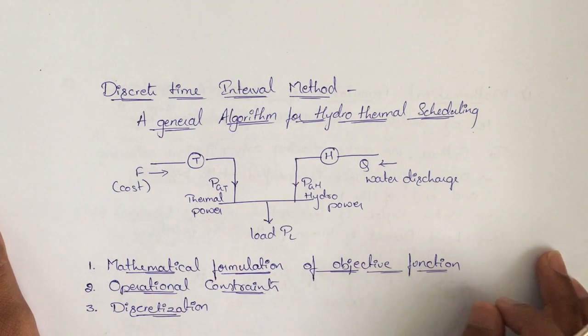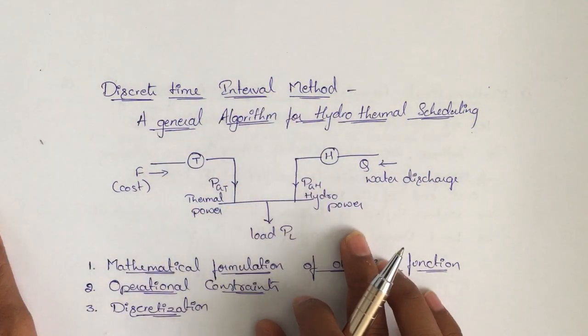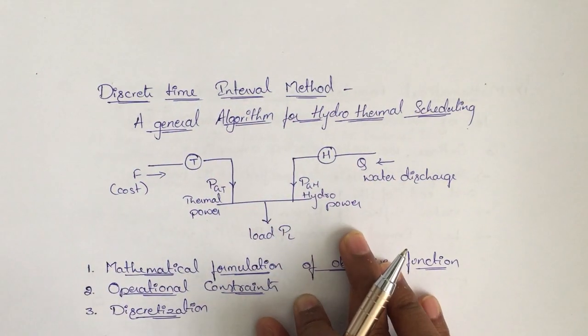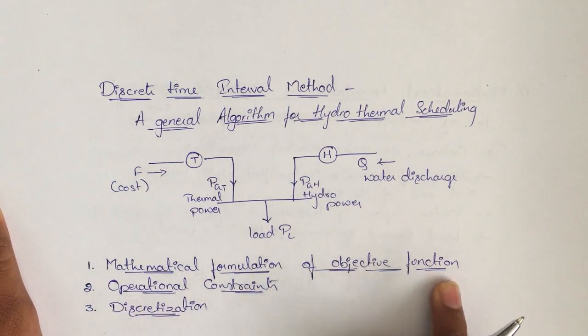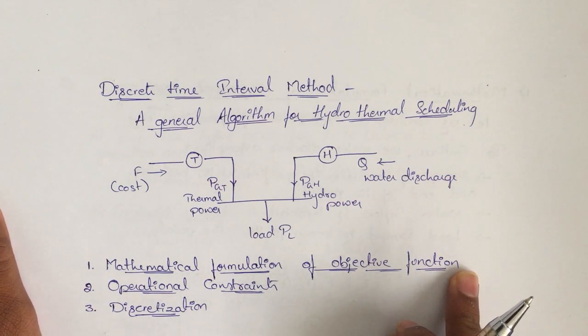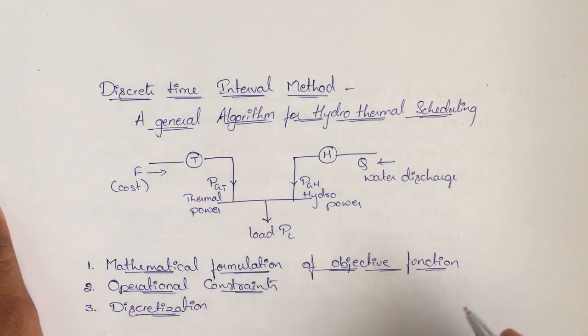In this topic we are going to deal with three parameters. First one is the mathematical formulation of the objective function. Here we are going to discuss the mathematical representation of the functions.